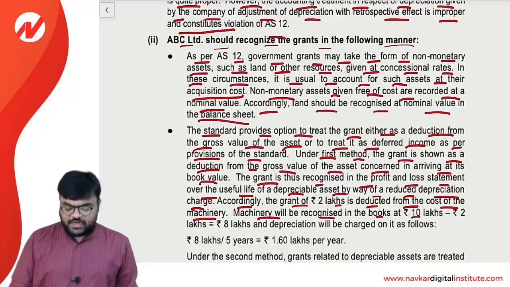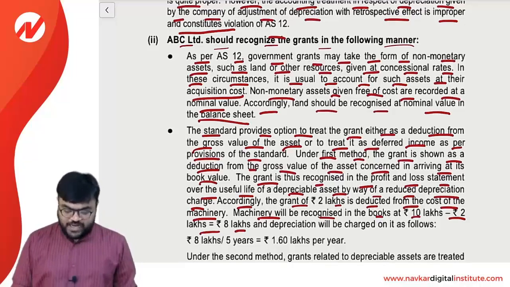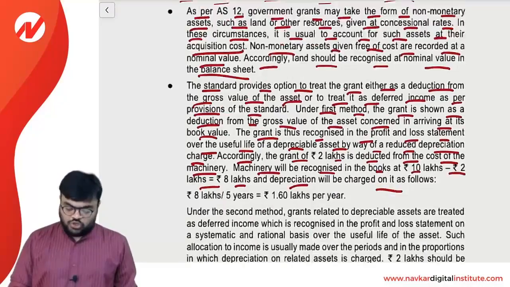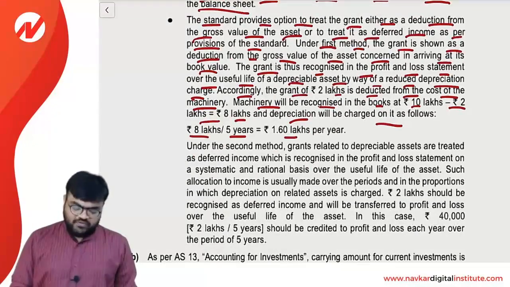Machinery will be recognized at rupees 10 lakh minus 2 lakh, which is equal to 8 lakh, and the depreciation will be charged on it as follows: 8 lakh divided by 5 years, 1,60,000 per annum.